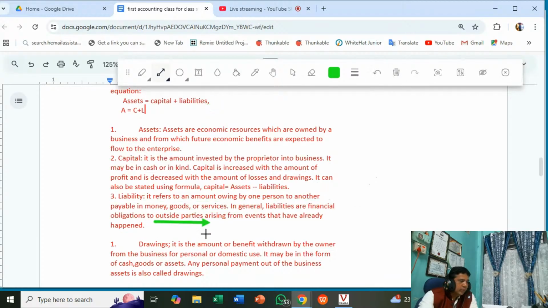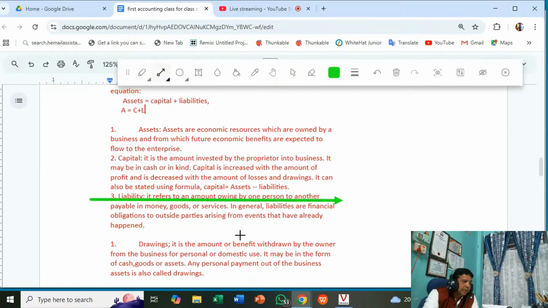It is payable to outside parties. The banker is an outsider. You have taken the loan for the purpose of business, and you promise that you will pay this money. This is the obligation. You must pay this amount when you take the loan from the bank. That is an obligation, and this obligation is a liability. So understood, all of you, that any amount which is borrowed and repayable by one person to another is a liability.